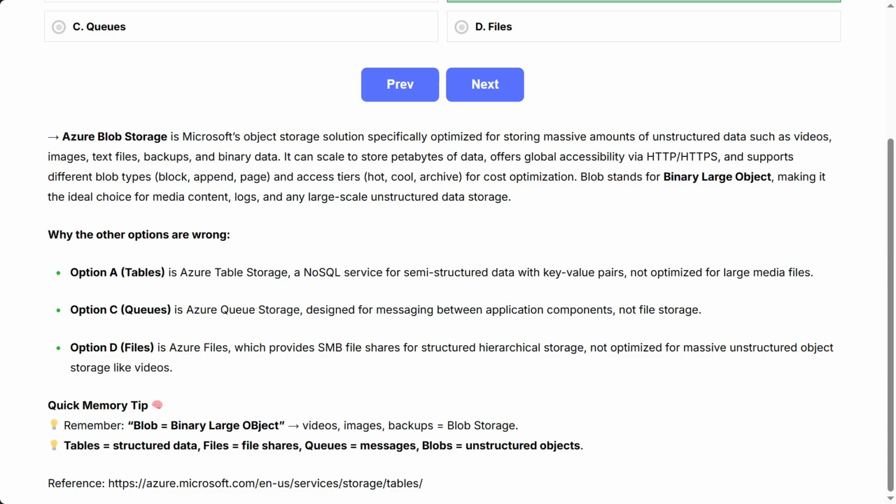Quick memory tip. Remember, blob equals binary large object. Videos, images, backups equals blob storage. Tables, structured data. Files equals file shares. Queues equals messages. Blobs equals unstructured objects.